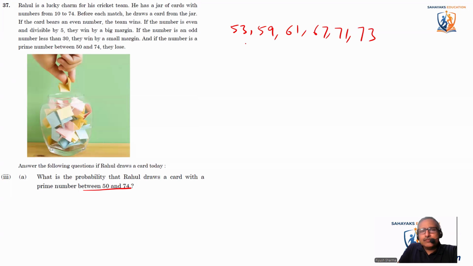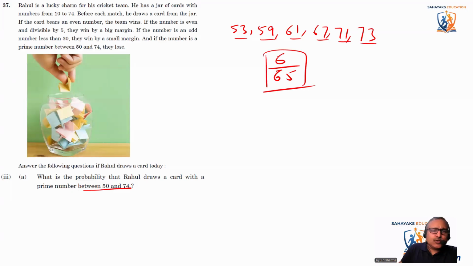So these are the prime numbers from 50 to 74. So this is 1, 2, 3, 4, 5, 6. There are 6 prime numbers out of 65 numbers. So 6 by 65 is the probability that Rahul draws a card with a prime number between 50 and 74.